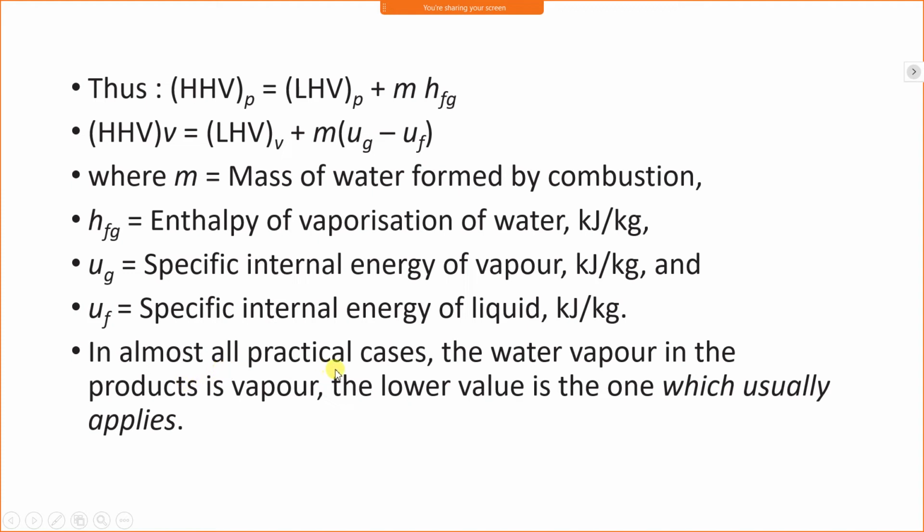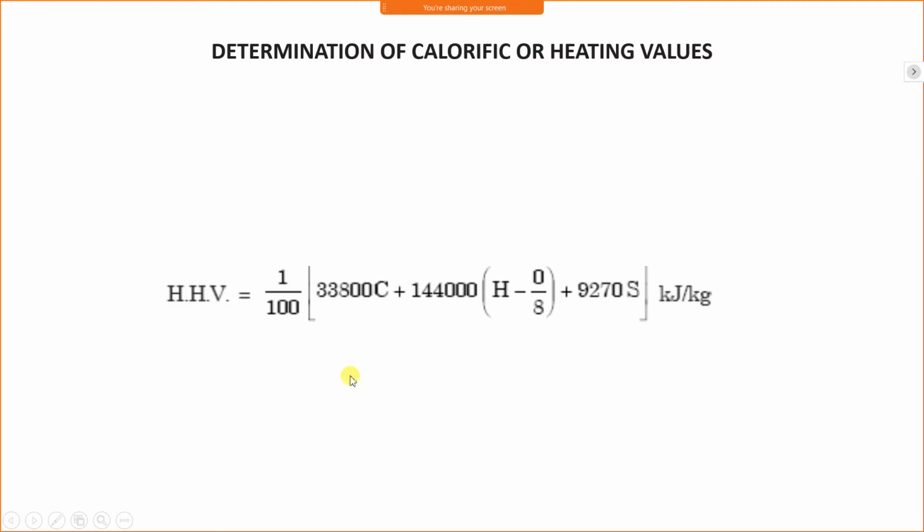In almost all practical cases, the water in the product is vapor. The lower value is the one which usually applies. In most combustion, the hydrogen which has been converted into water vapor doesn't condense, and the heating value remains the lower heating value, which is applicable in most cases.